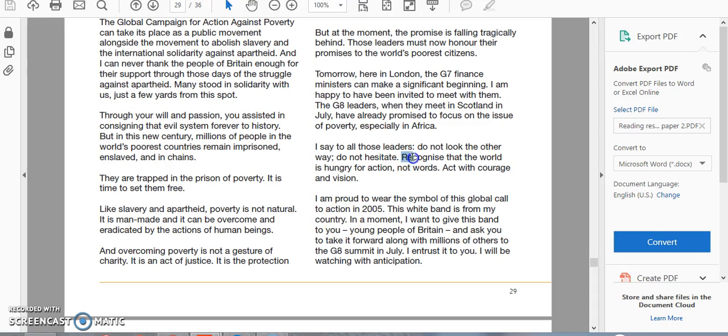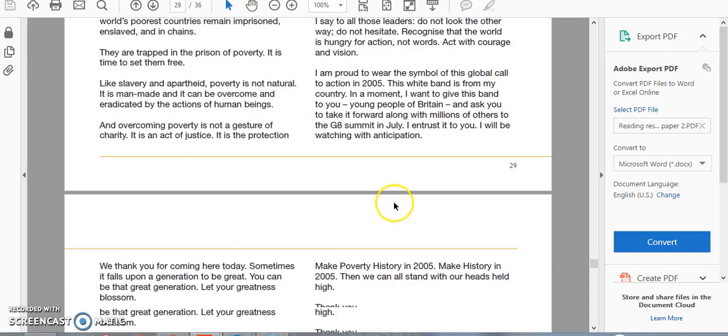You've got some nice juxtaposition here. "The world is hungry for action, not words." So he's comparing those two things: act with courage and vision. And of course we've got "the world is hungry for action." So he's extending this metaphor of hunger, of poverty really. He's saying it's not just these people starving in terrible war-torn countries or terribly impoverished countries that are hungry. Everyone is hungry, not necessarily for food, but certainly for action.